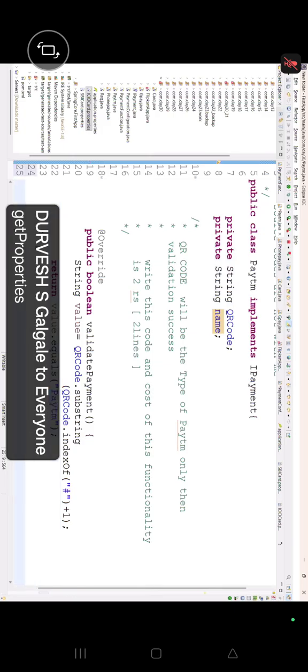Everybody concentrate, and press Control-Shift-S for getter and setter. Let's go for the setter here, because we have to set the value now. Generate the setter. Done. Now let's go to the card class, press Control-Shift-S, select the setter, done. Then let's go to GooglePay and select the setter there as well. Control-Shift-S, setter is there. Done.